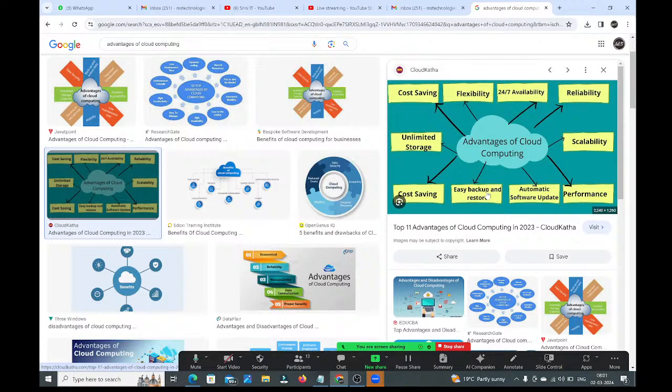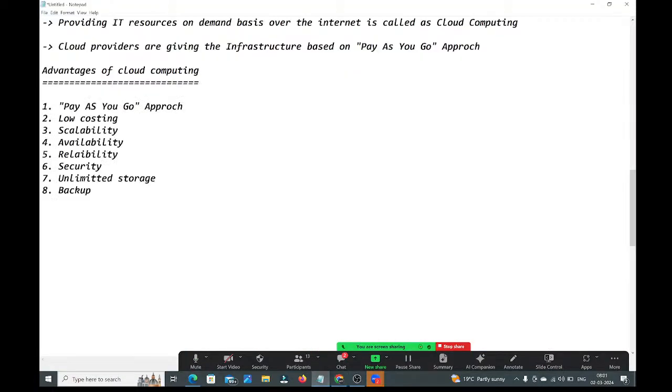Is it clear, guys? What advantages we have with cloud computing? Is it clear? You no need to take care of all these things, guys. Whatever the challenges we are facing with the on-premise infrastructure setup, everything will be taken care by the cloud only. You no need to worry about anything here. Okay, perfect, guys. So now let me write a few points about that also here. All these are the advantages we have. Fine. Here let me write it.